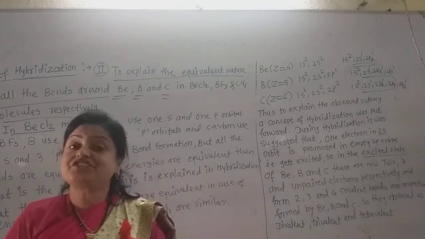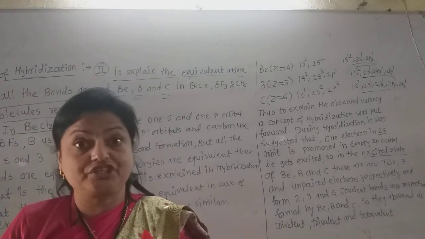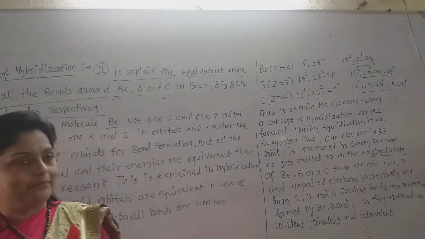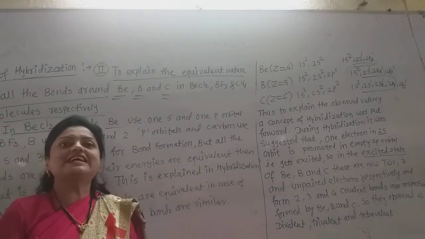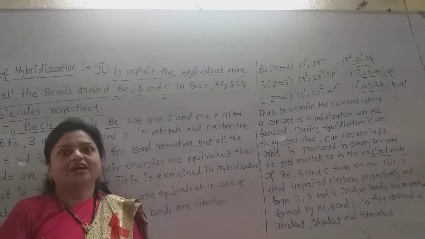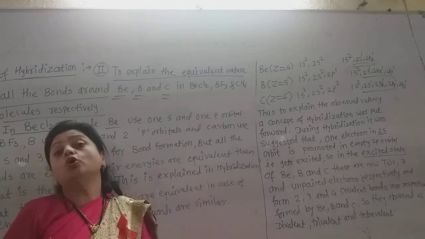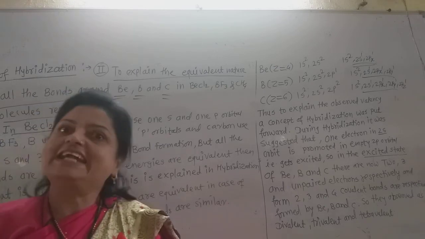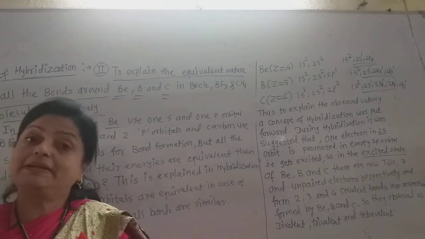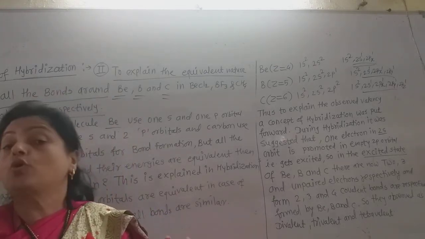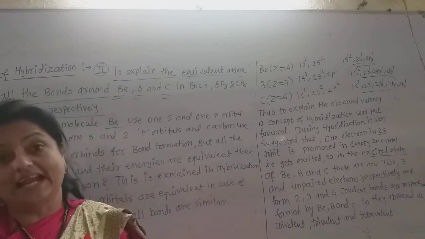This explanation is given by hybridization. So there is the need for hybridization. They always ask in the examination why there is a need for hybridization. The first point is to explain the observed valency and the second point is to explain the equivalent nature of all the covalent bonds around these atoms.